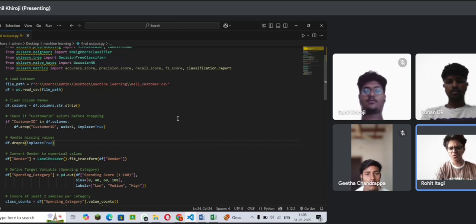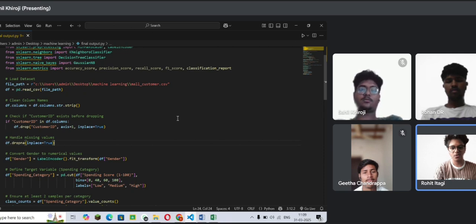The usefulness of this check is that customer id may not be present sometimes, especially if the data changes or doesn't exist. The check prevents errors that could occur during a column drop. And handling missing values: df.dropna(inplace=True). Here the line drops all rows that contain missing values in any of the columns. The dropna function removes rows with any missing value in them, and inplace=True ensures that the data frame is modified directly rather than creating a new copy.